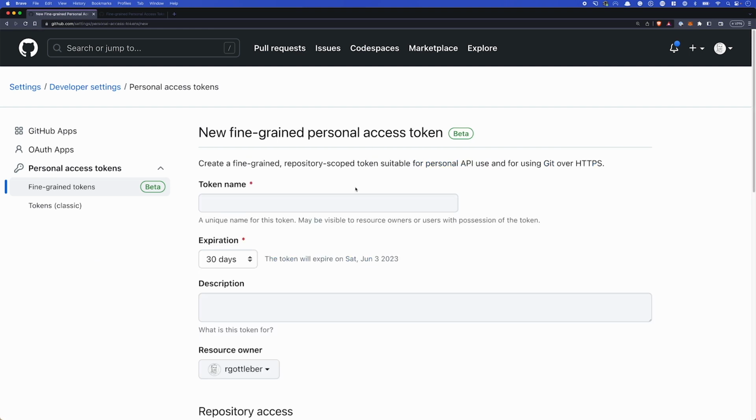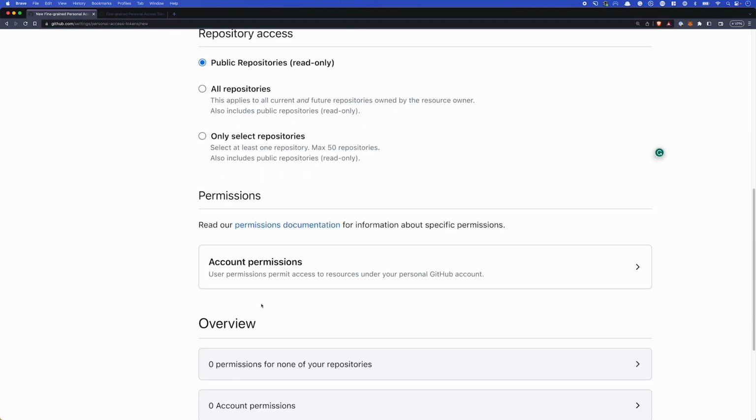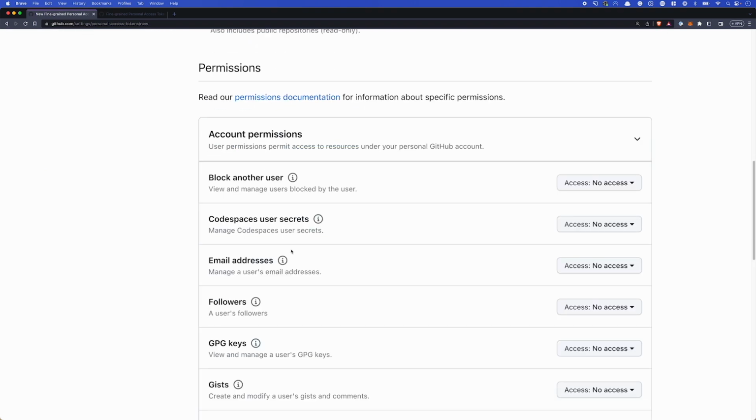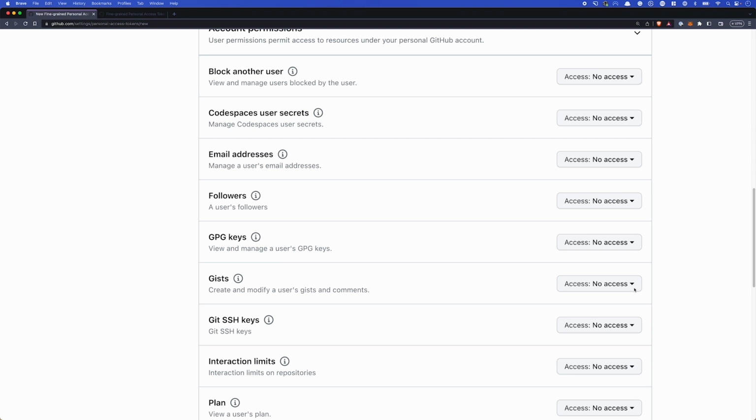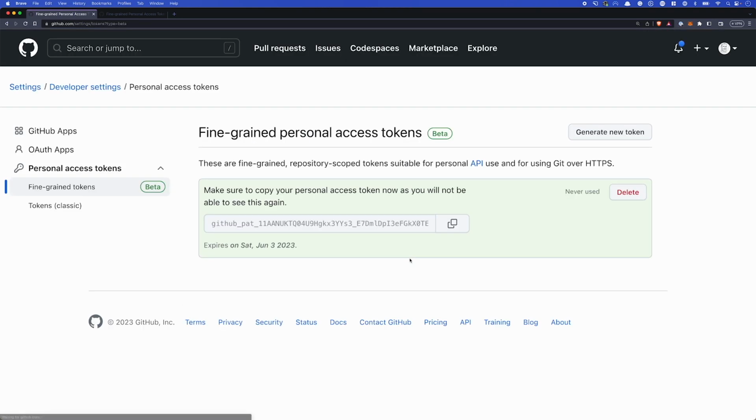All right, so we'll click set up new token and we'll see something like this. We can create the token name, functions, example. Set the expiration. This is how long it will be available for. The description, if you like, who the owner is. And the only thing that we need to change is we need to go to account permissions and we need to change it for gists. We need to say read and write. Once we've changed that, we can generate the token.